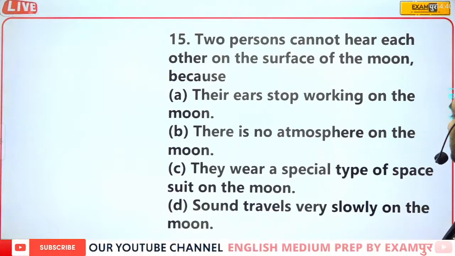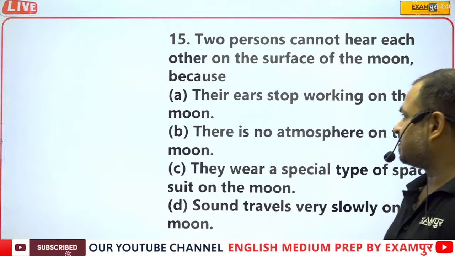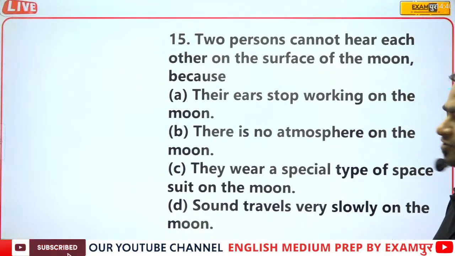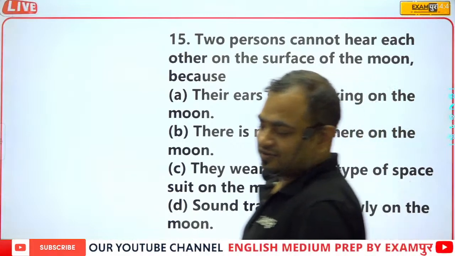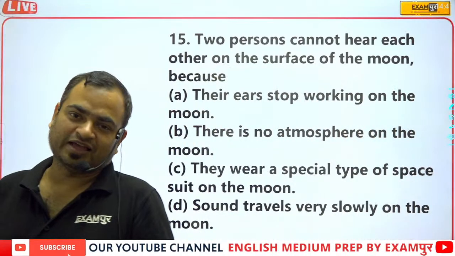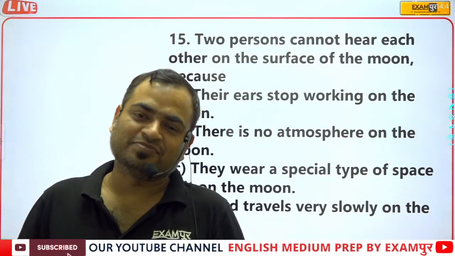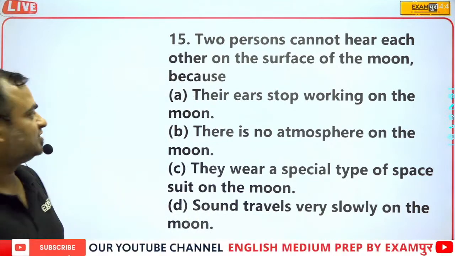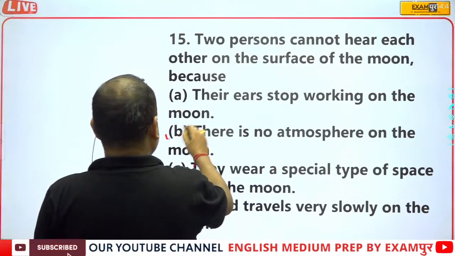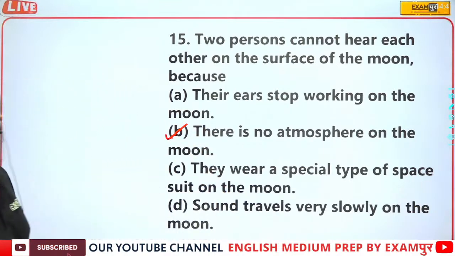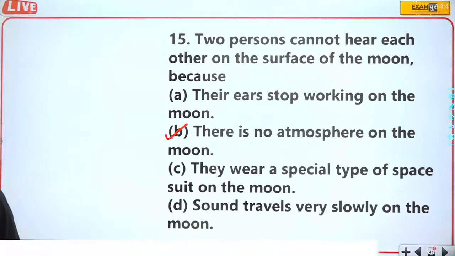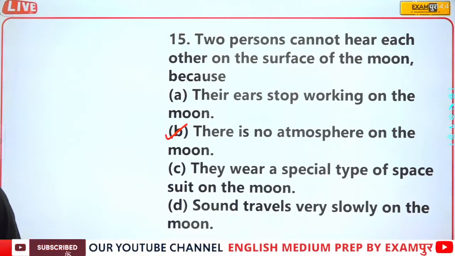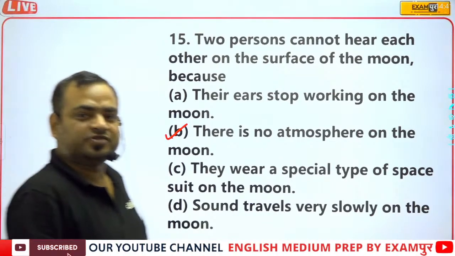They wear a special type of space suit on the moon. Sound travels very slowly on the moon. Here actually we all know that there is no atmosphere on the moon. Hence, due to the absence of the medium, sound wave cannot propagate, and this is the reason that B option is the correct answer.